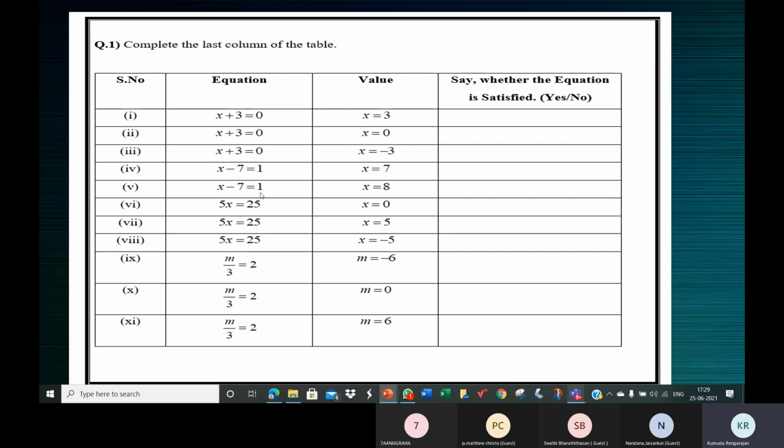And the value we have on the right hand side is also 1. So when x is equal to 8, LHS is equal to RHS. That means the equation is satisfied. Yes, x is equal to 8 satisfies the equation. Or you can just write, yes, the equation is satisfied.